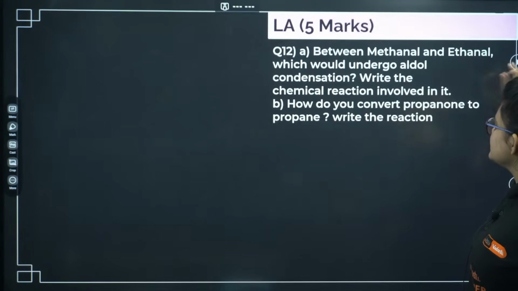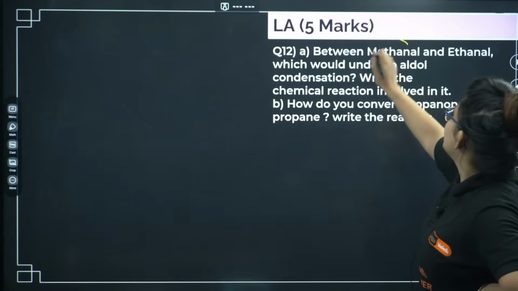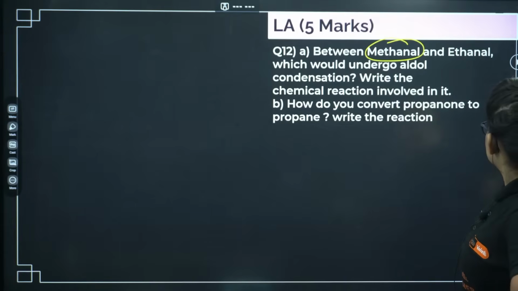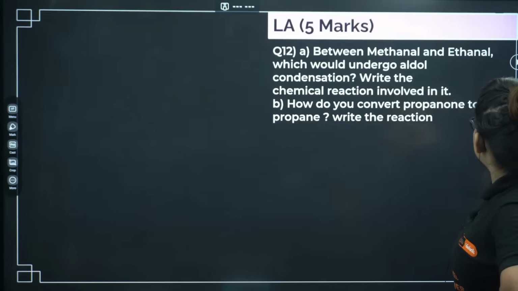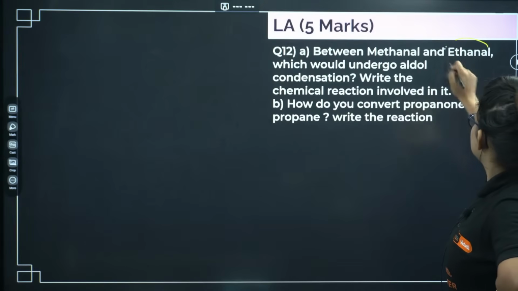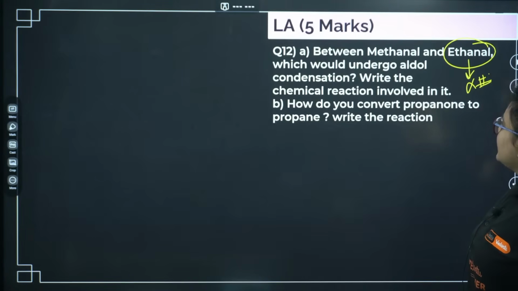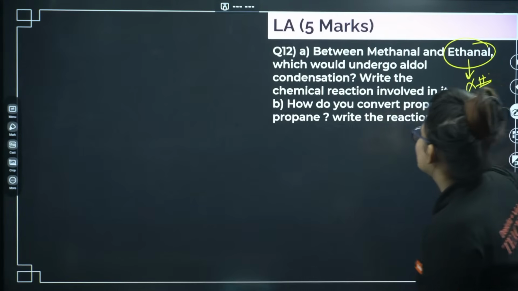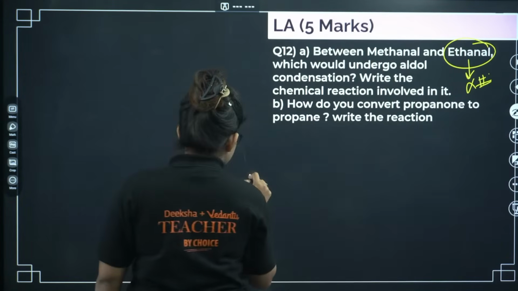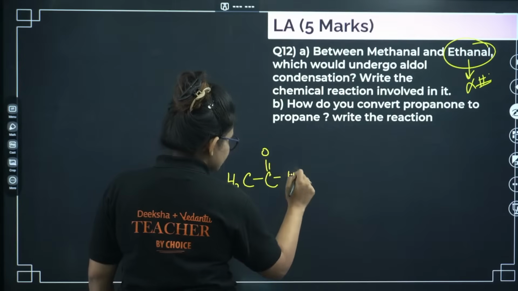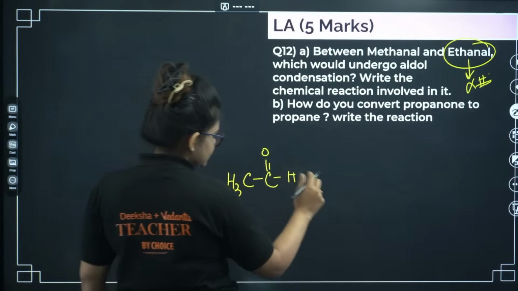Okay, in this question you can see, between methanal and ethanal, which would undergo aldol condensation. So basically ethanal will undergo aldol condensation reaction because it has alpha hydrogen. Write the chemical reaction involved in it. So if I am having ethanal, let's say CH3 C double bond O H, I am showing you the aldol condensation reaction, it's an important one.